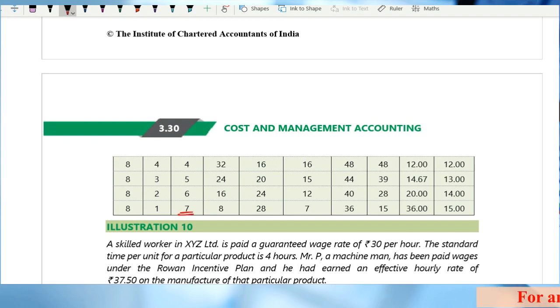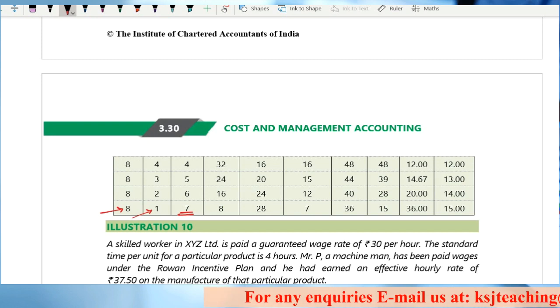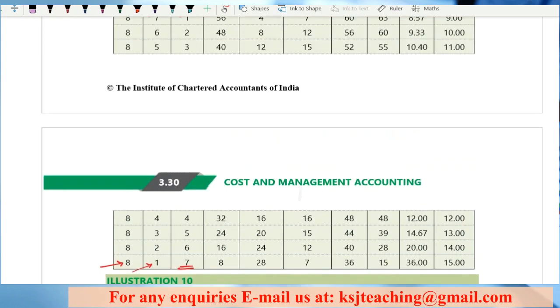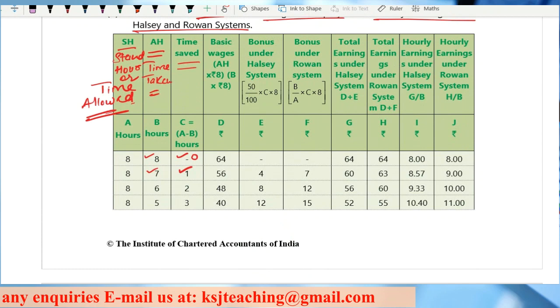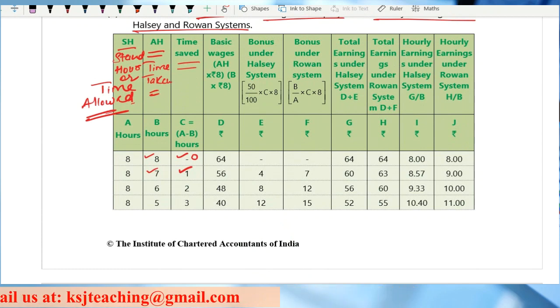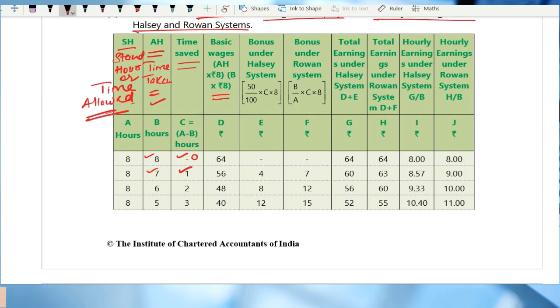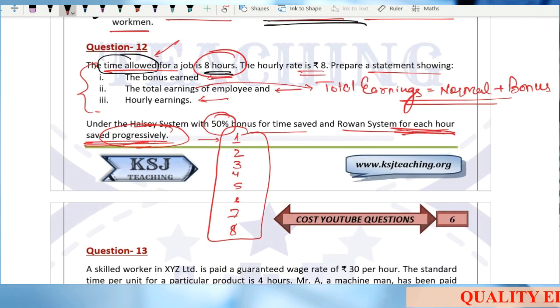That means the time allowed was 8 hours, but he completed the job in just 1 hour. So this is the time saved. After that, what he has done is basic wages. Basic wages means the actual time that he has spent, that is B, multiplied by the wage rate. The wage rate is given as rupees 8.